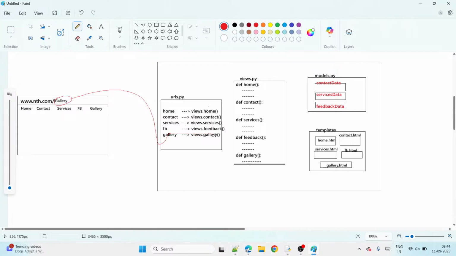Then go to the views file, go to the gallery view. In the gallery view, we specify where to go next. We specify to go to the HTML template and execute this one. In this HTML file, we define what colors to display, what text to display, what image to display, what fonts to display.